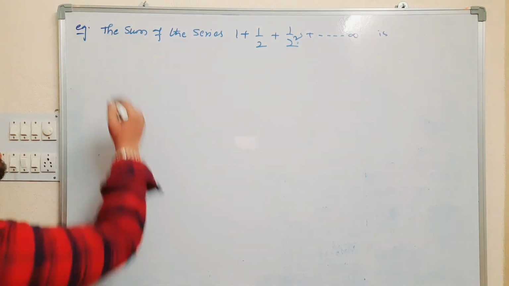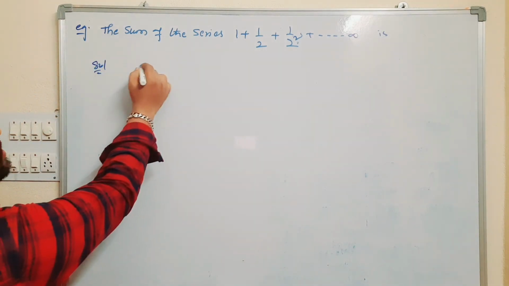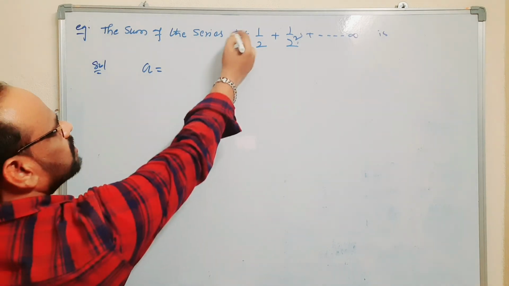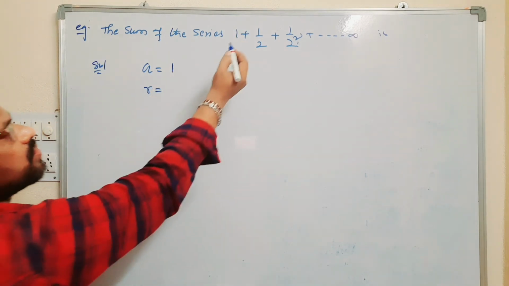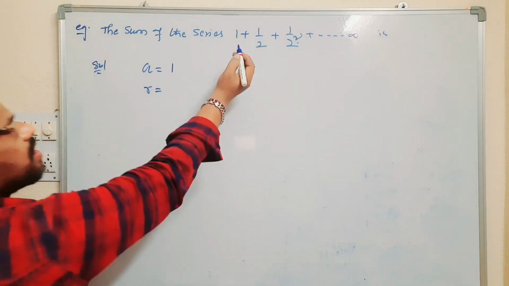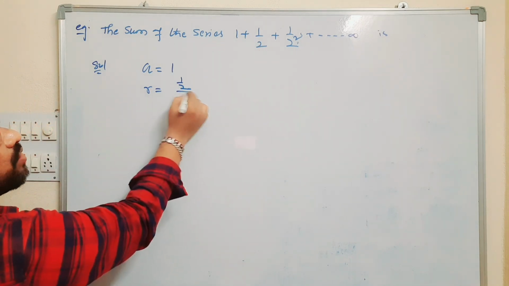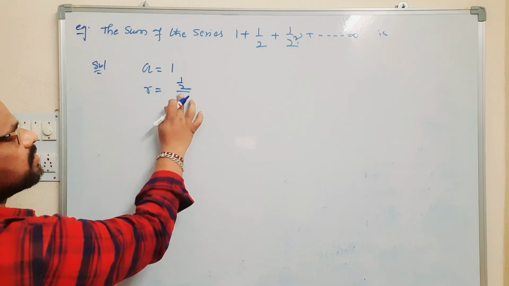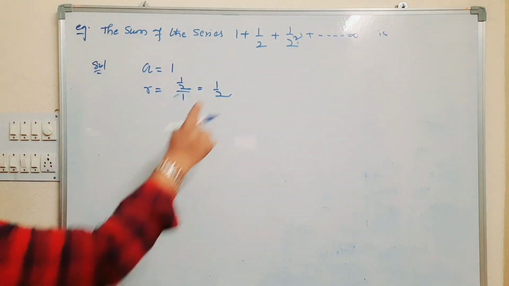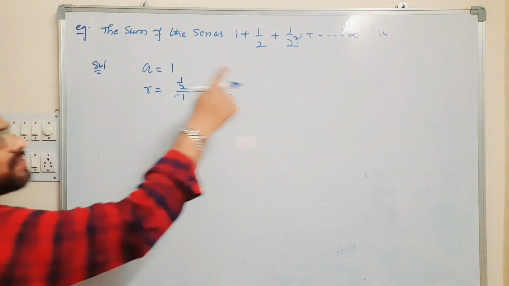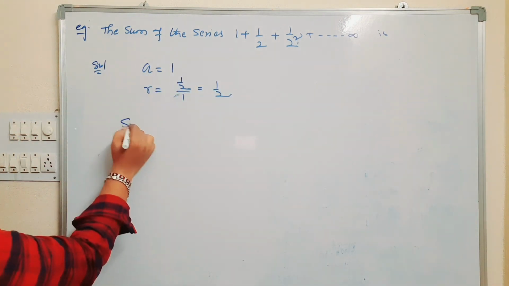So here the first term a is equal to 1, and the common ratio r is equal to T2 by T1, which is nothing but 1 by 2 by 1, that is 1 by 2 only. We want the sum of infinite terms, that is S infinity.